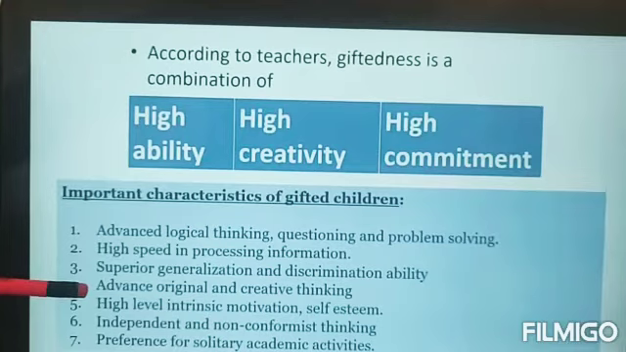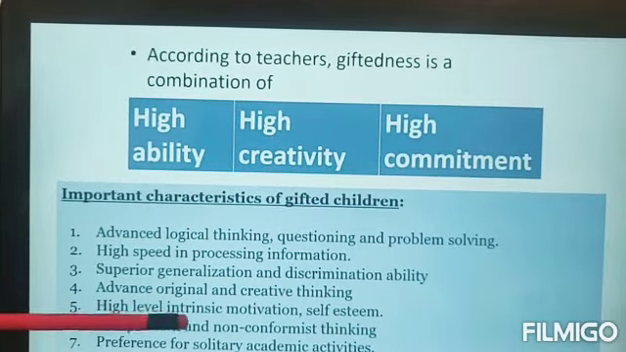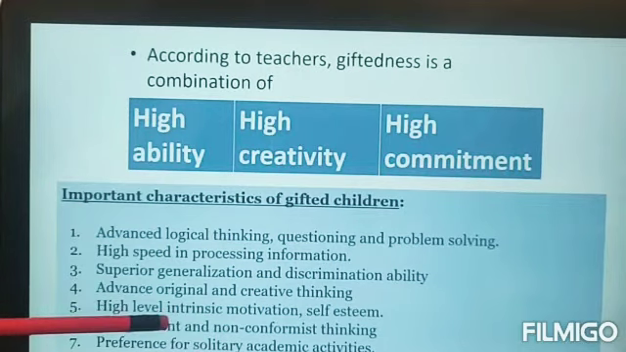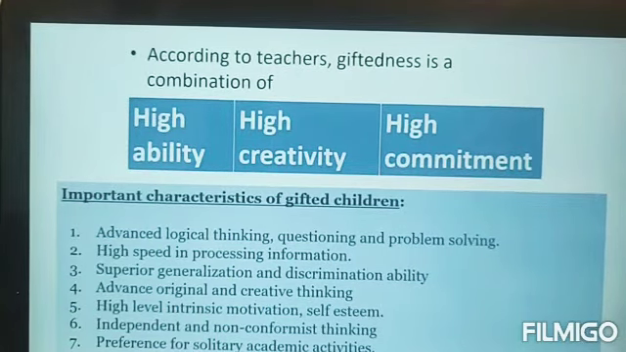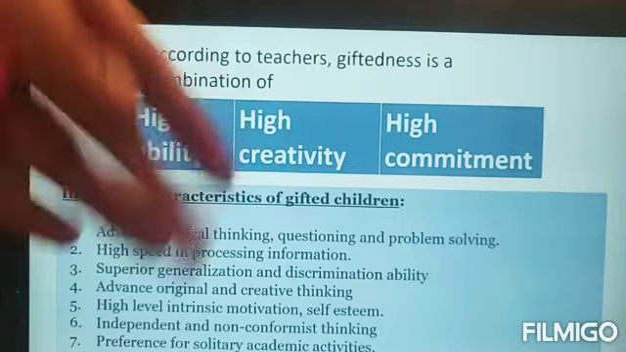They have creative thinking. They are highly motivated. Intrinsic motivation we are talking about. Intrinsic means nobody has to push them to do things. They are in themselves very much motivated to do something in life. Internally they are motivated. They are independent and non-conformist. They have independent thinking and are non-conformist.